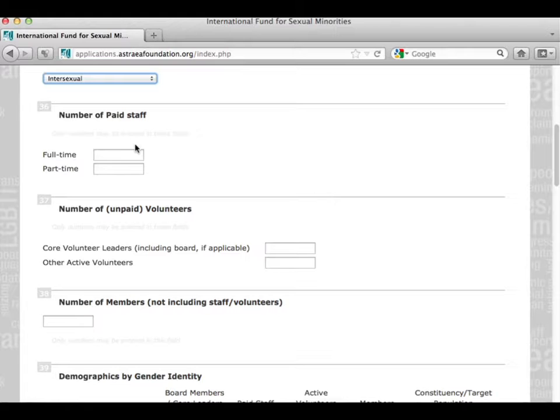You define what full-time means. In the US, full-time is considered 40 hours per week. In other places, it could be 30 or 35. Part-time would be 20 hours per week or less.